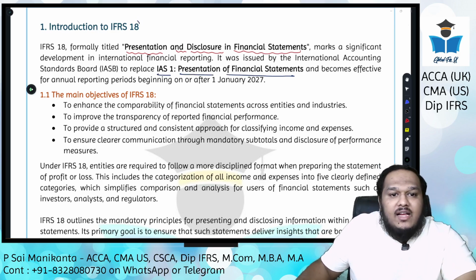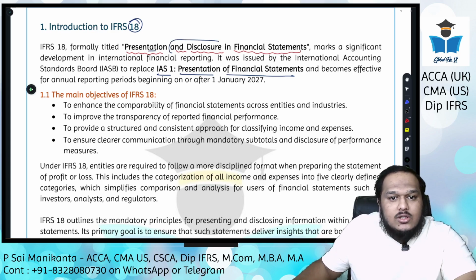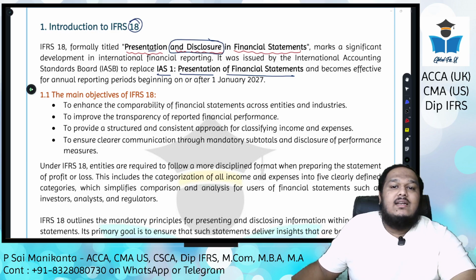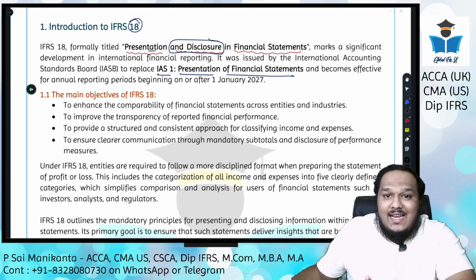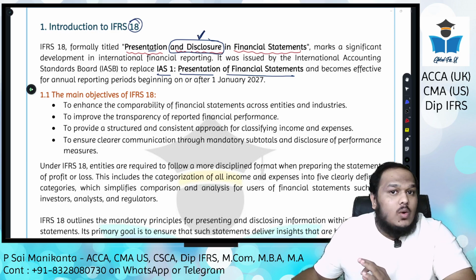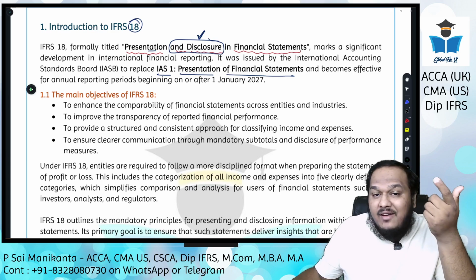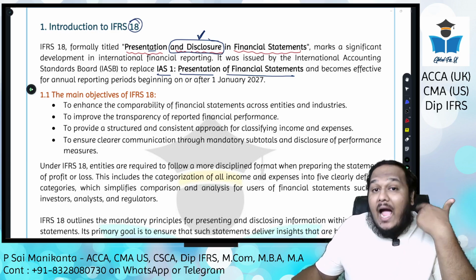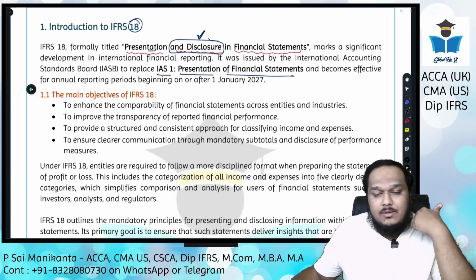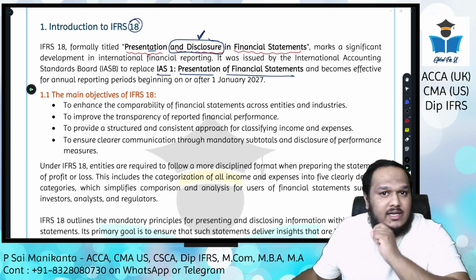So if you see IFRS 18 Presentation and Disclosures, here itself you can understand that IFRS 18 is going to focus a bit more in detail on disclosures compared to IAS 1, because IAS 1 was only on presentation of financial statements, but IFRS 18 is presentation and disclosures of financial statements. So more attention will be paid to the disclosures of the financial statements.